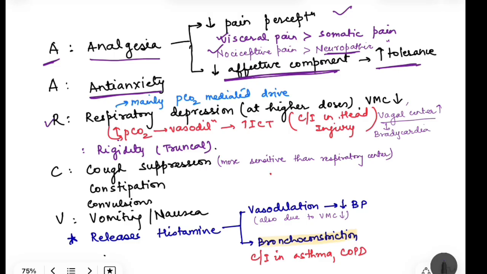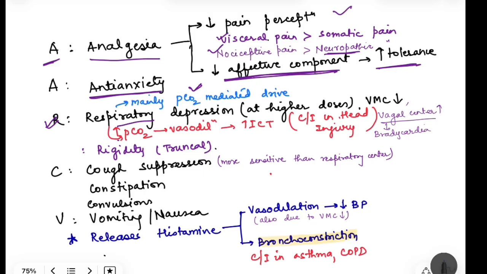Then we have R, that is respiratory depression. So opioids cause respiratory depression at higher doses, and mainly they decrease the carbon dioxide mediated drive of respiration. See, the respiratory center is continuously stimulated depending on the oxygen and carbon dioxide concentration in the body.